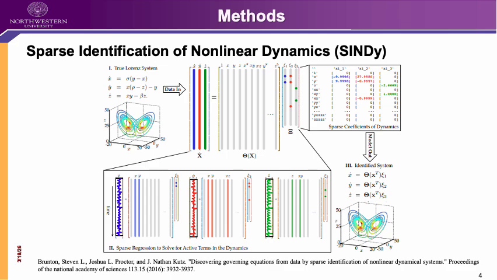This method works iteratively. First, we perform a standard least squares fit. Then, we remove coefficients that are smaller than a threshold. After that, we refit the model using only the remaining terms. This process is repeated until convergence, resulting in a sparse set of active terms that define the governing equation.